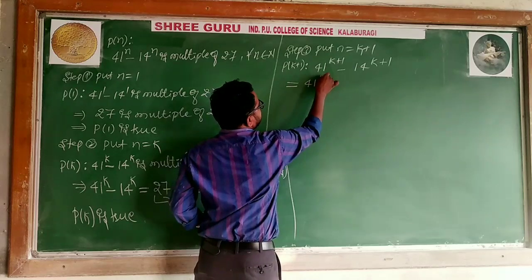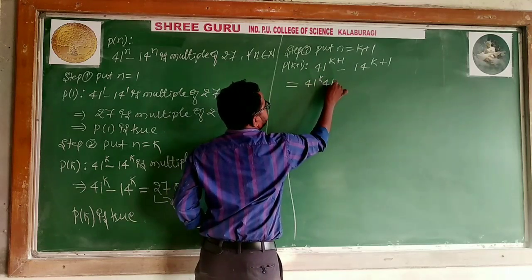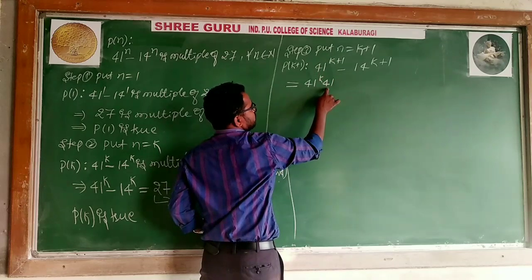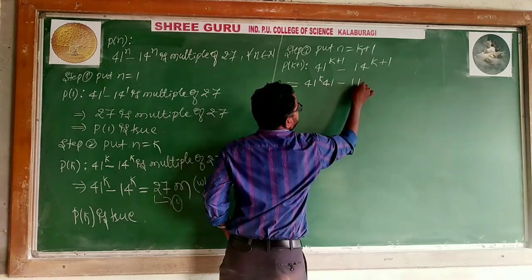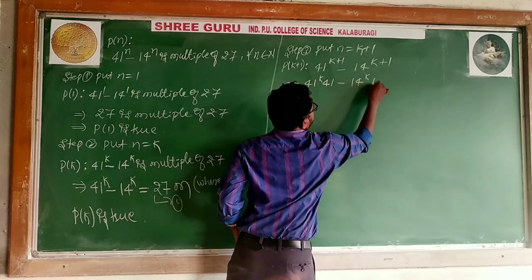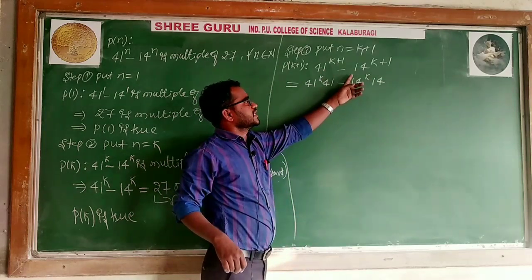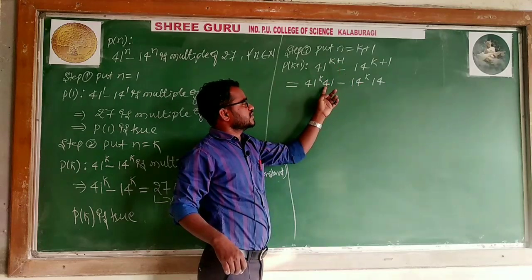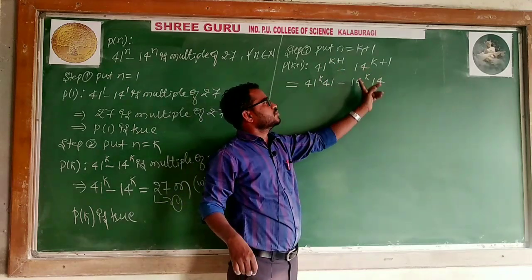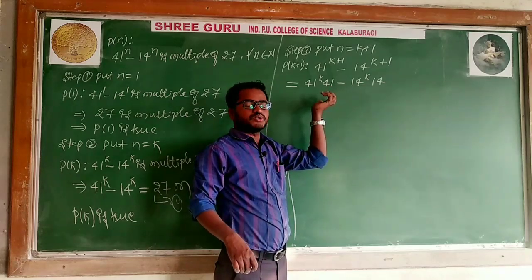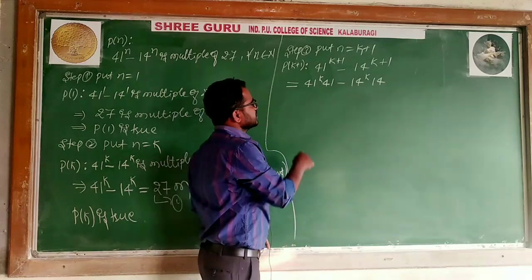41 to the power k into 41. The bases you can keep, the powers you can split. 41 to the power k into 41 minus 14 to the power k into 14. If you want to prove this, we have to take one term, and that term depends on this.